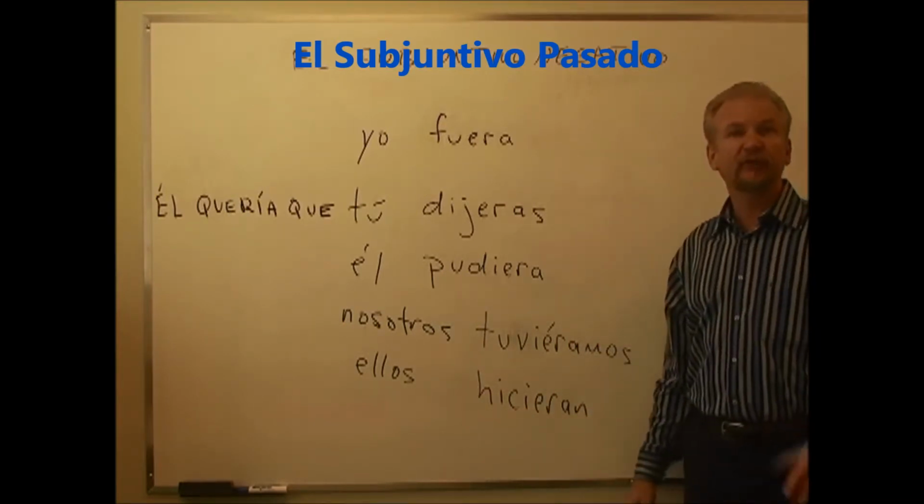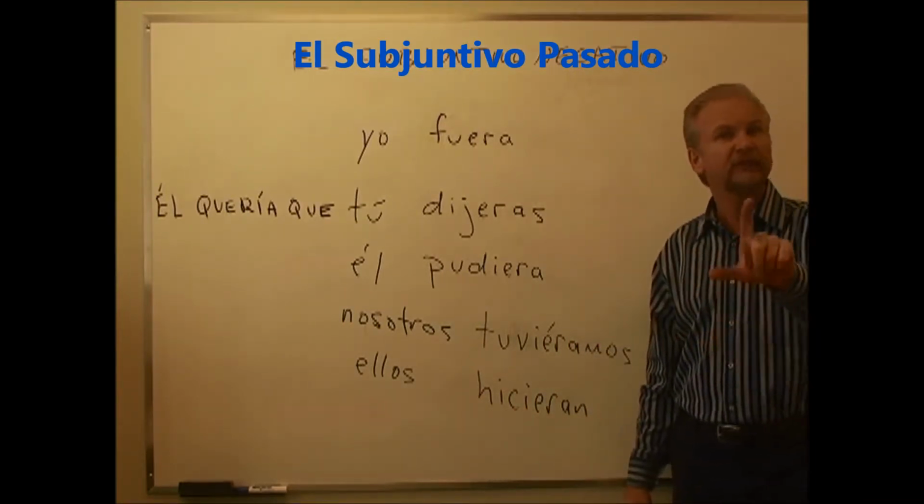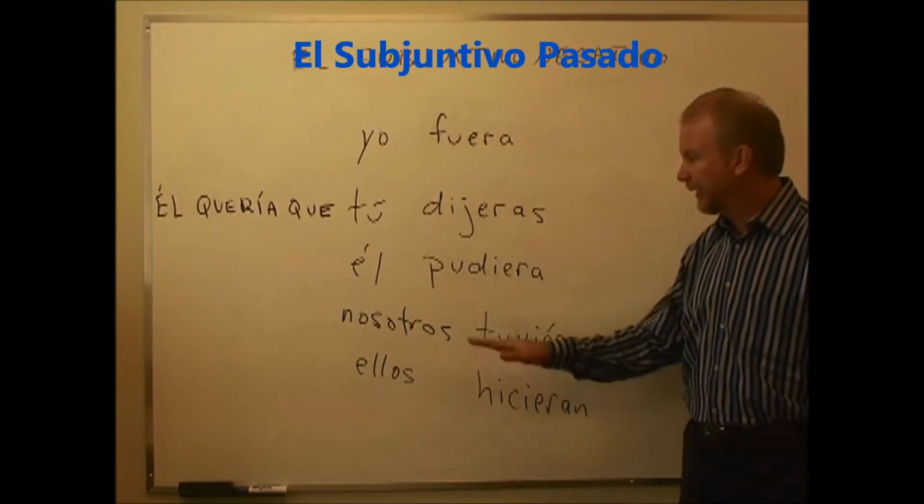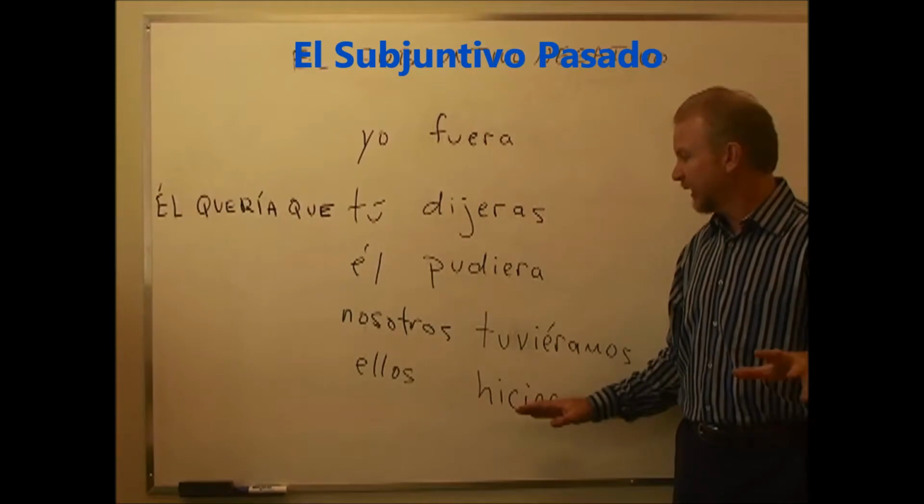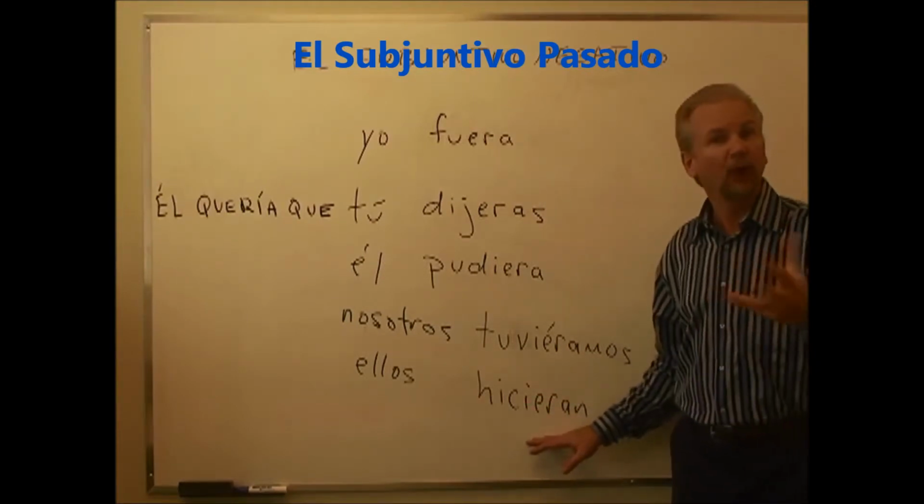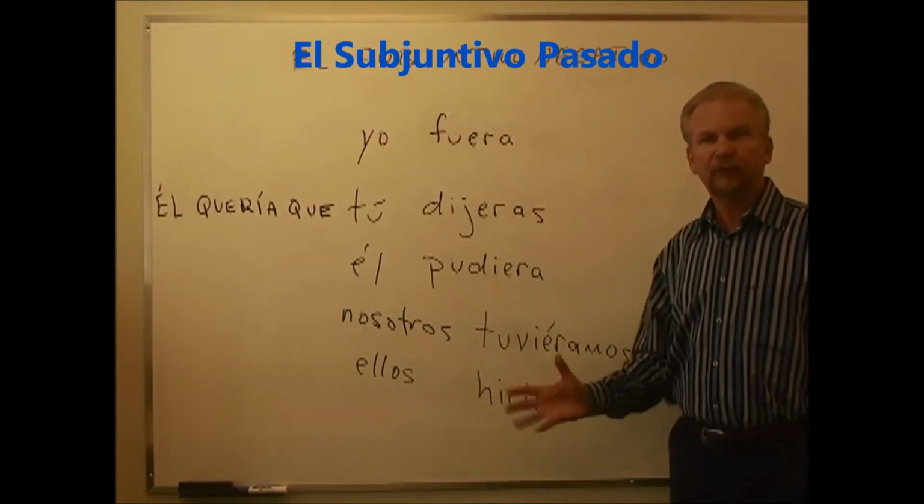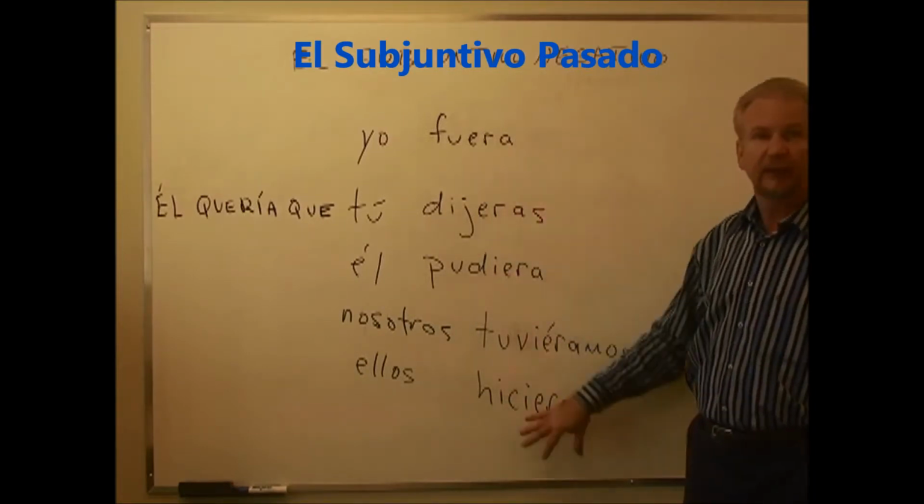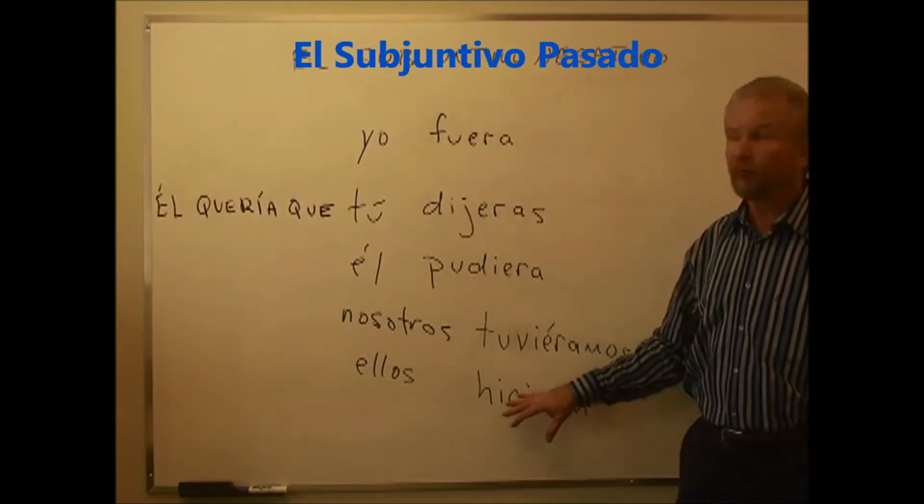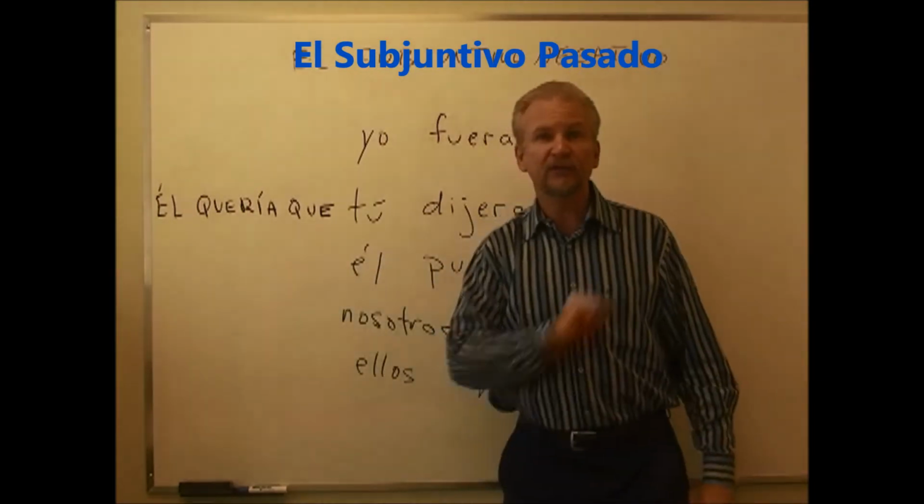Hicieran is the verb hacer. In the positive it's haga, hagan. Él quiere que ellos hagan. He wants them to do. Él quería que ellos hicieran. He wanted them to do. The translation in English is pretty well the same, whether this is in the negative form or the positive form. What's changing the sentence is the beginning.